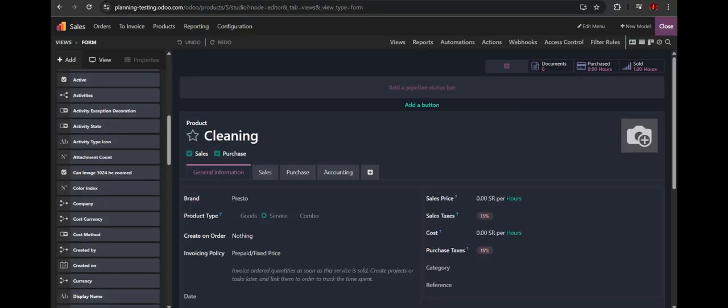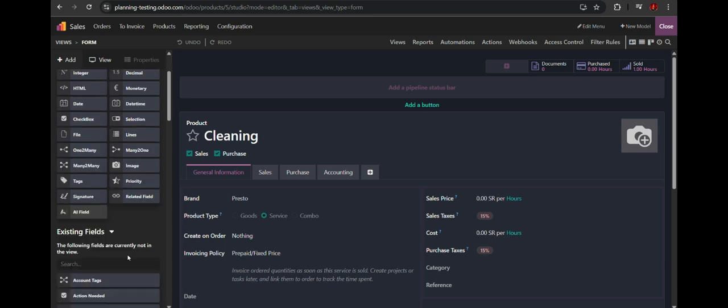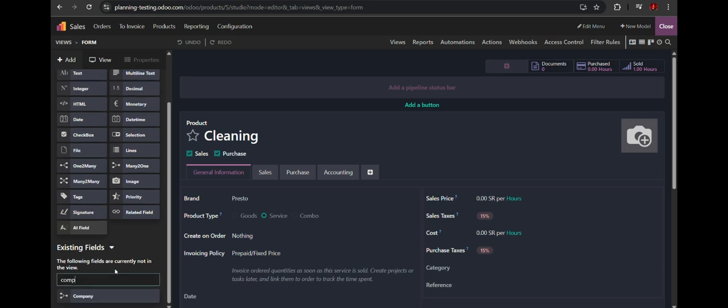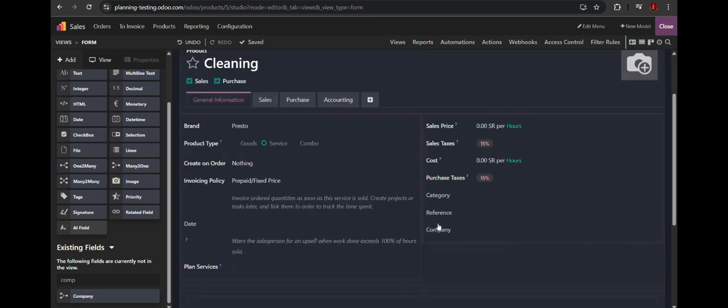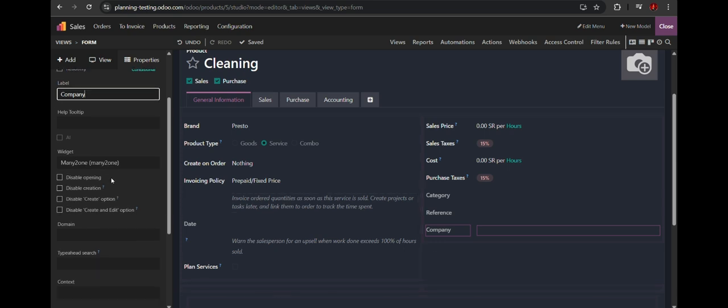In this product form, I'm going to add a company field. First you have to check if that field exists in this view. I'm just typing company, and there's already this field, so I'm going to add this field under this reference. You can see that the company field appears here. By clicking on this, you can edit the label if you want, to company name or like that.